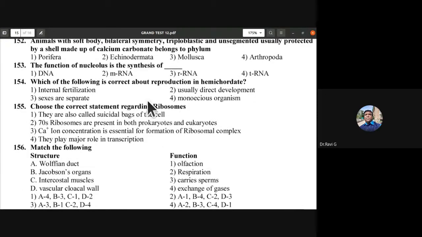Which of the following is correct about reproduction in hemichordates? Internal fertilization, usually direct development, sexes are separate, monoecious organism. So which of the following is correct about reproduction in hemichordates? Okay, 154th, the answer is sexes are separate in Hemichordata. Males and females are separate.